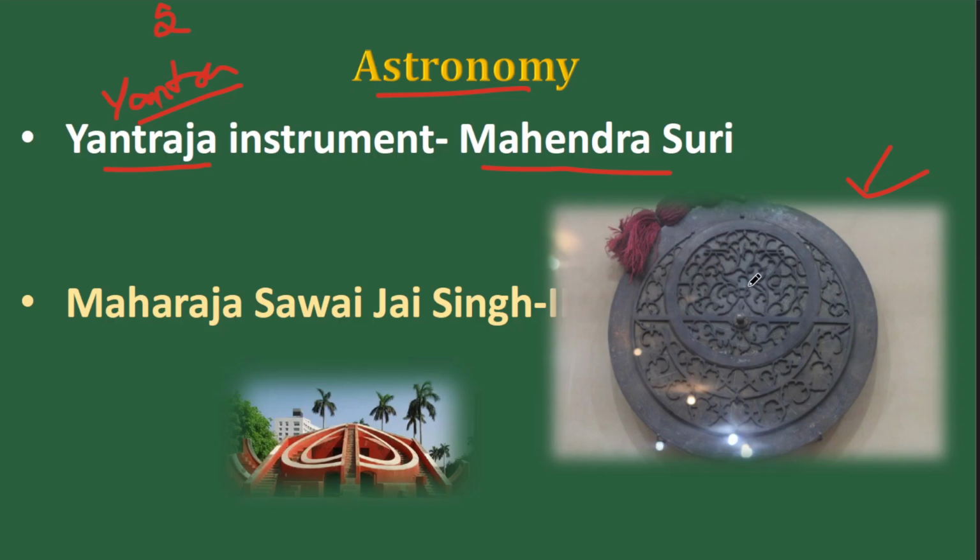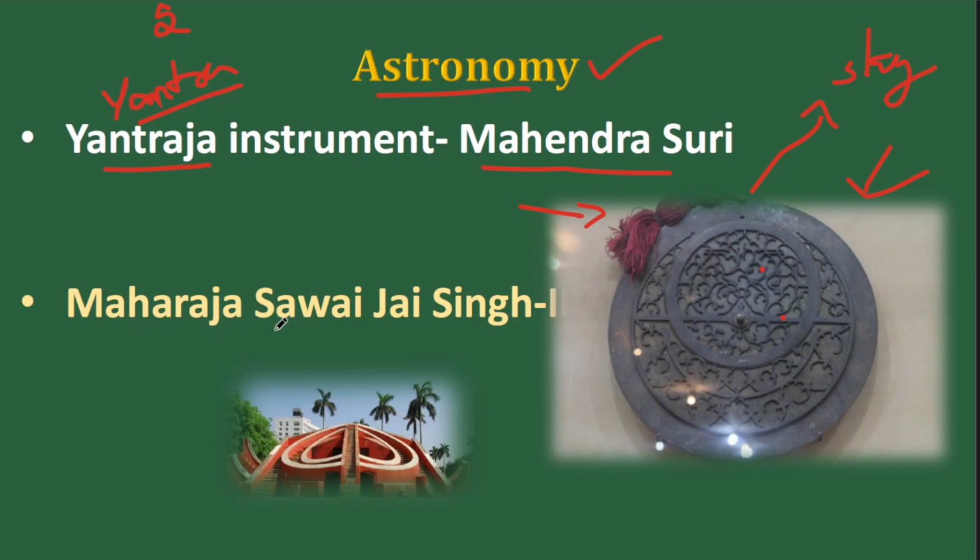What it does is align celestial objects in the same pattern as they are in the sky. Then the distance is measured and such calculations are made. Now one cannot say that this is very accurate. This is an invention in the medieval times, but still it was a development in the field of astronomy. So this is one proper value addition and point that you can write when it comes to developments in medieval India in the field of astronomy: the Yantra Raja instrument by Mahendra Suri.